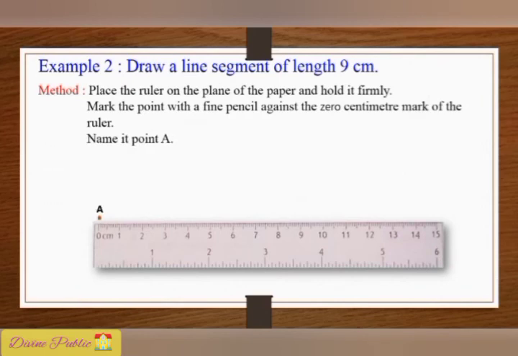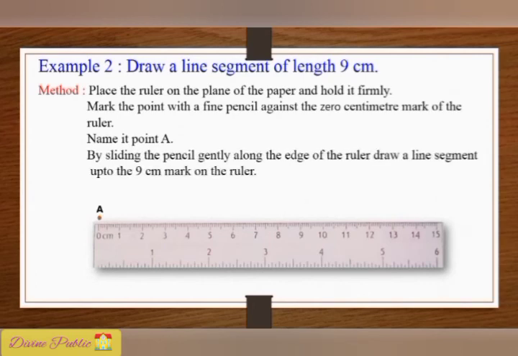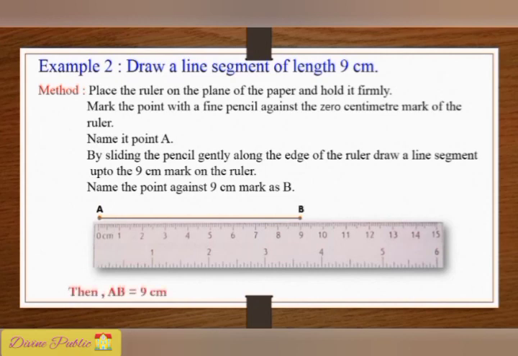Name it point A. By sliding the pencil gently along the edge of the ruler, draw a line segment up to the 9 cm mark on the ruler. Name the point against the 9 cm mark as B. Thus, the length of the line segment AB is 9 cm.